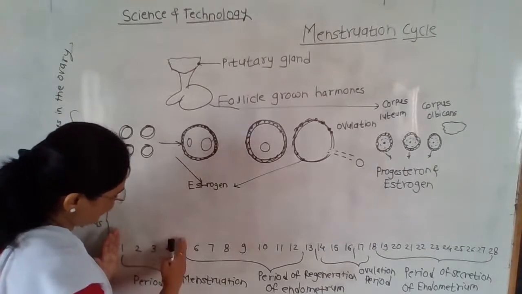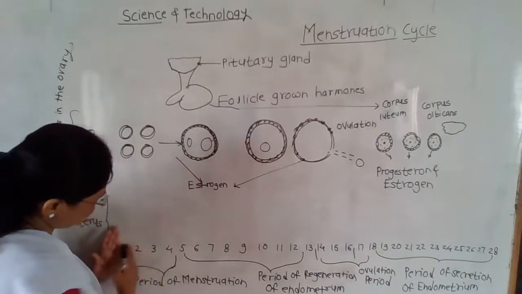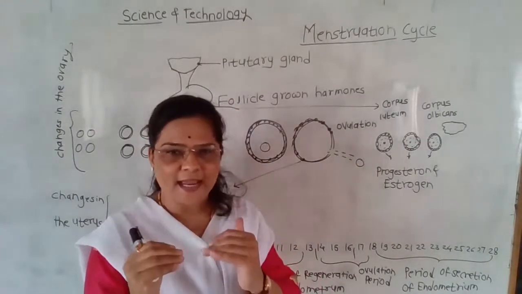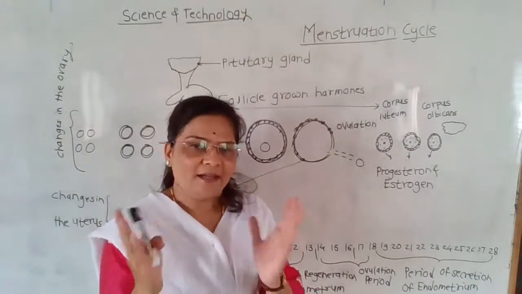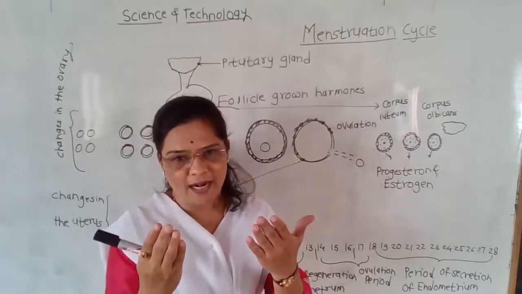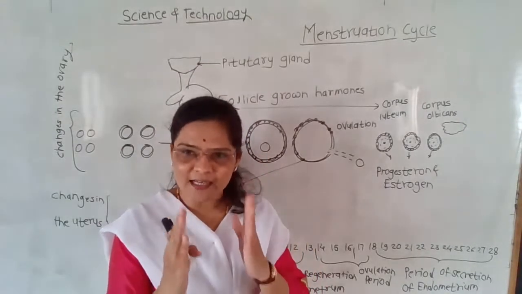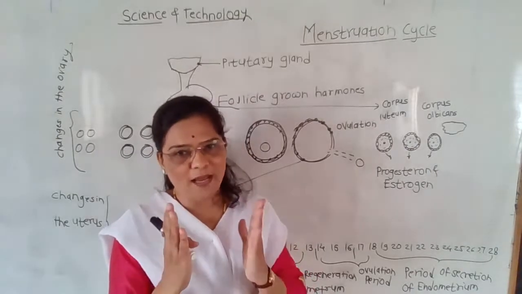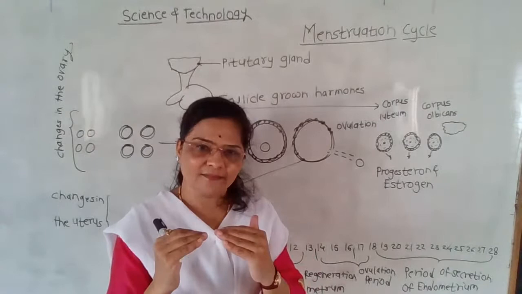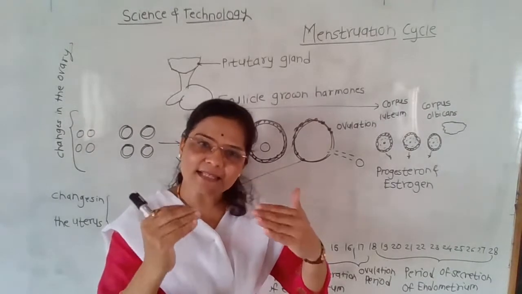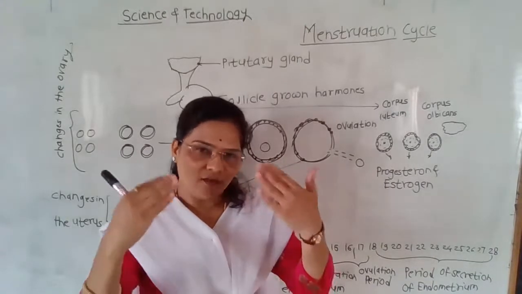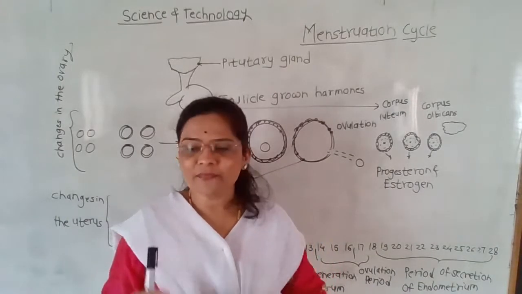This is a very painful period, and there is stomach ache, back ache and severe pains. All girls face these problems. That's why you should take a balanced diet and exercise regularly, and then your menstruation will be regular.